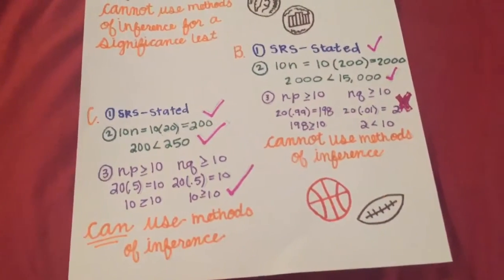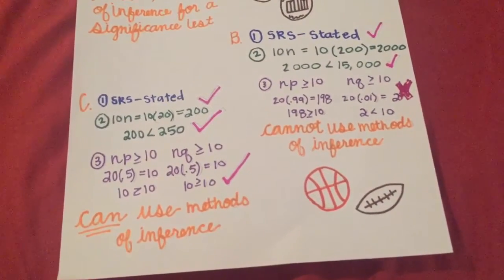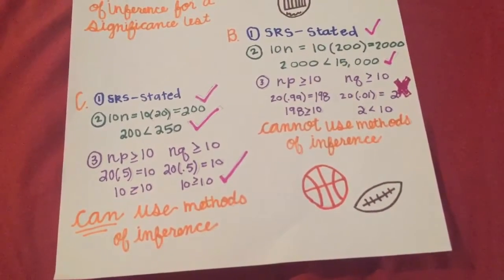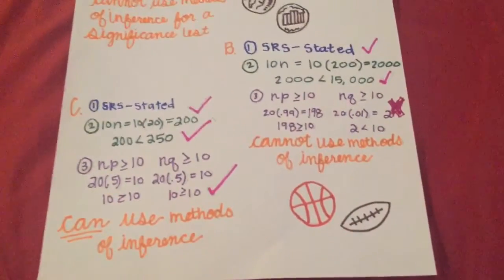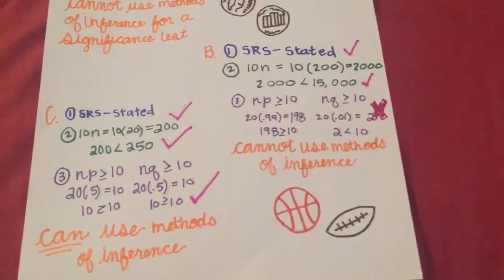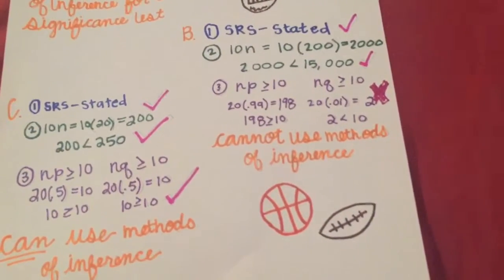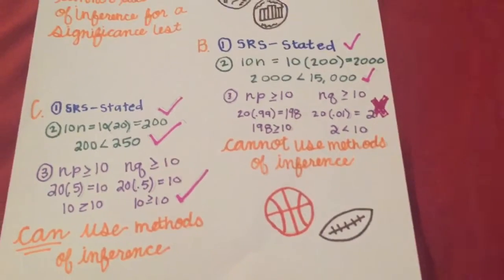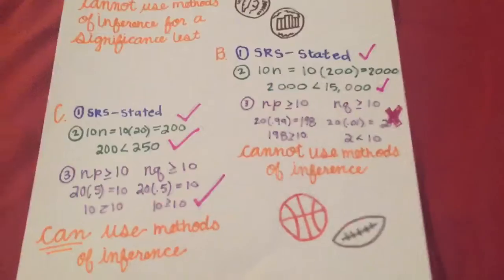Then for our last condition, we had np is greater than 10, so 200 times 0.99 is 198, which is definitely greater than 10. And then nq being greater than 10, we have 200 times 0.01, which is 2, and 2 is less than 10, therefore that one does not work, so we cannot use the methods of inference.